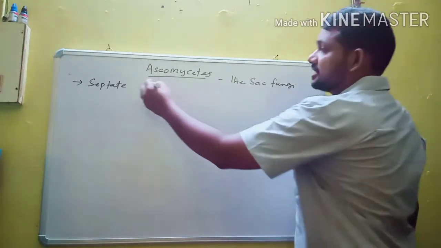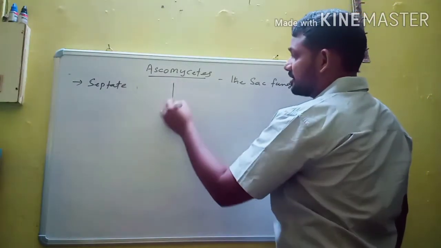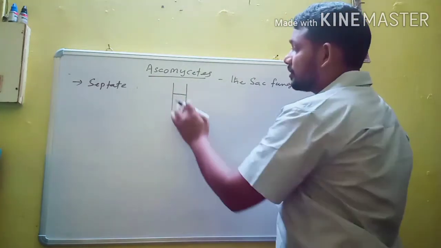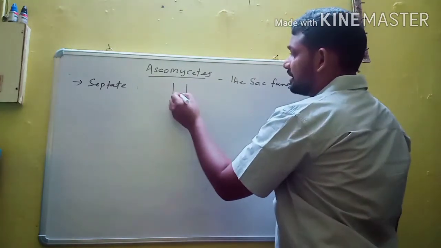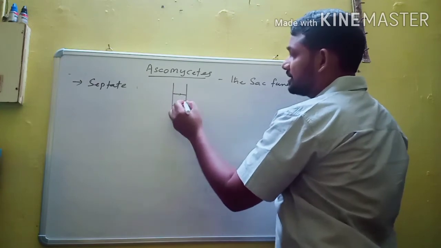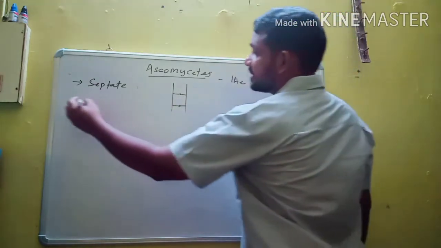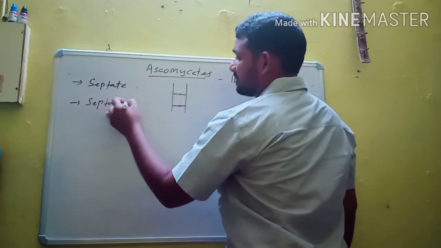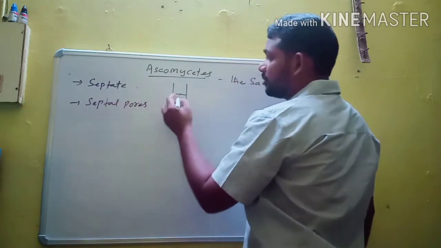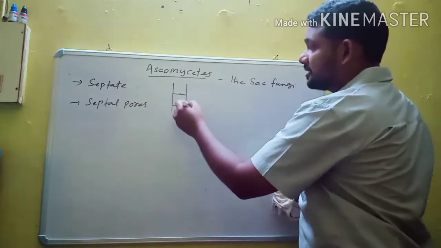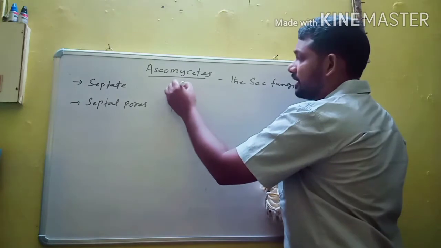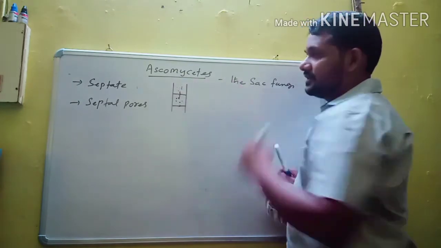Here the mycelium is septate. Septate mycelium means inside the hyphae there are cross walls. The cross walls are not complete. There is a small opening, and these openings are called septal pores. These septal pores help in communication and transfer of materials from one hyphal cell to another hyphal cell.